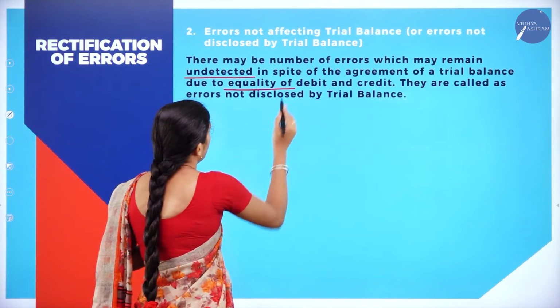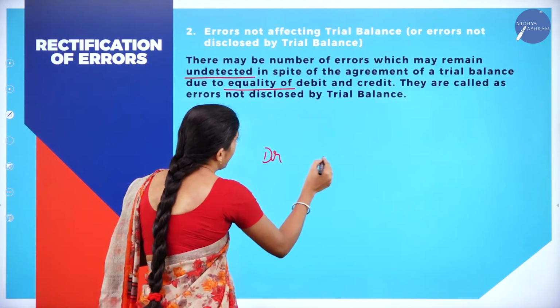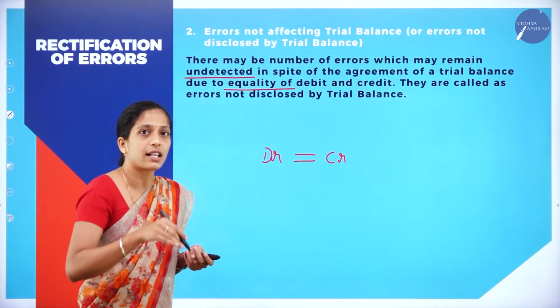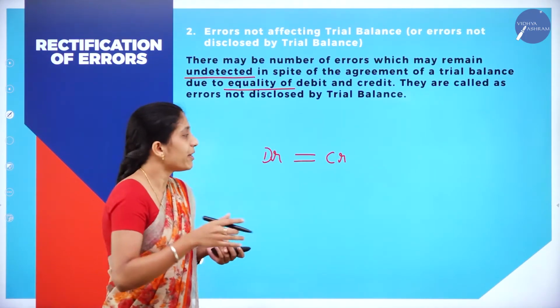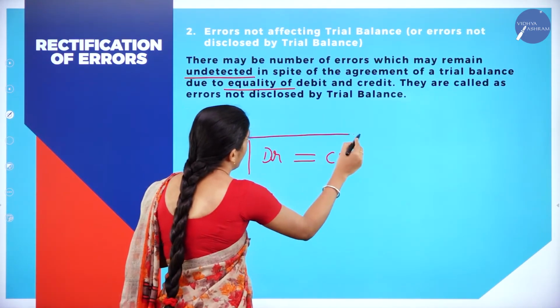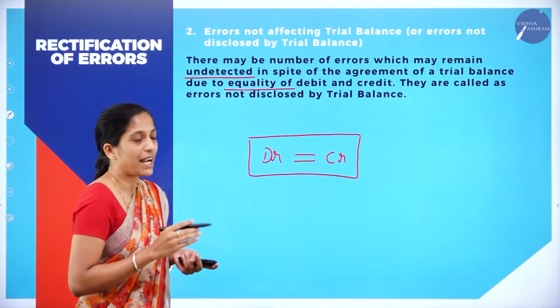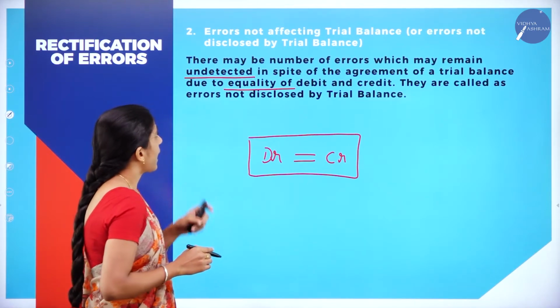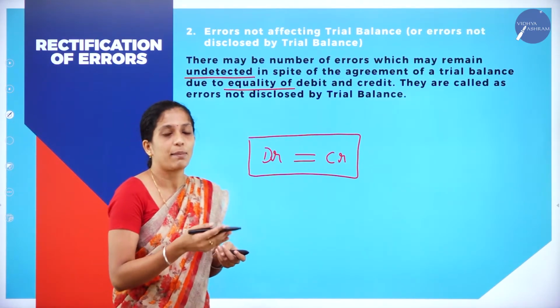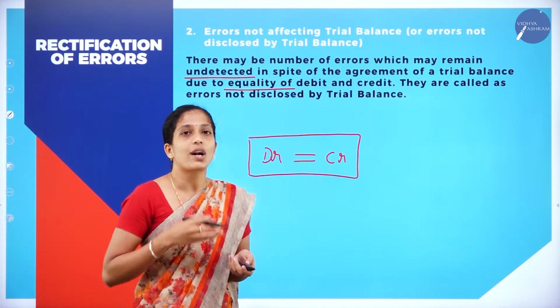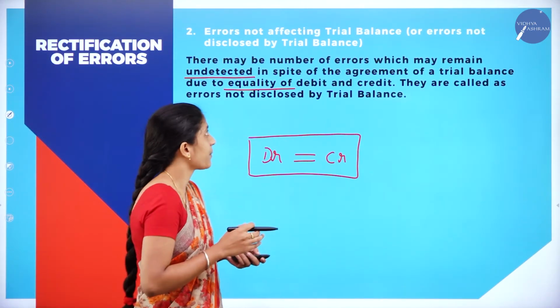So your debit balance may be equal to credit balance, but there are certain errors which cannot be found by preparing this trial balance. Such kinds of errors are known as errors not disclosed by trial balance, or errors not affecting the trial balance. Now we shall see what are those types of errors.